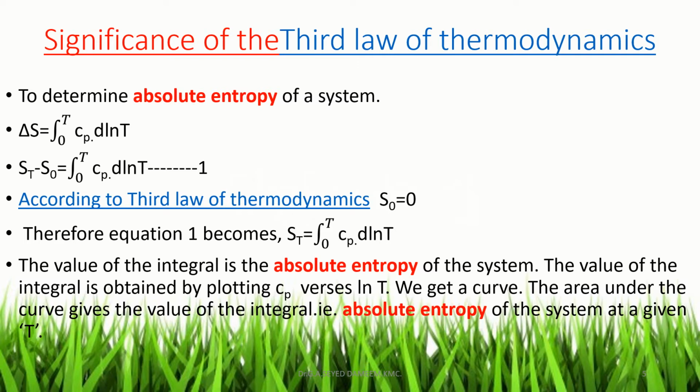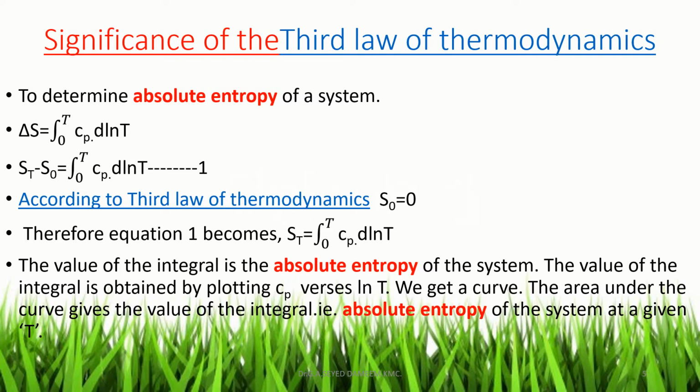Now according to the third law of thermodynamics, the S_0 value, that is the entropy of the substance at absolute zero temperature, is 0. On substituting the S_0 value in the above equation, equation 1 becomes S_T is equal to the integral from 0 to T of Cp d ln T. And the value of the integral is the absolute entropy of the system. The value of the integral is obtained by plotting Cp versus ln T. We get a curve. The area under the curve gives the value of the integral, that is, the absolute entropy of the system at a given temperature. So that is the significance of the third law of thermodynamics.